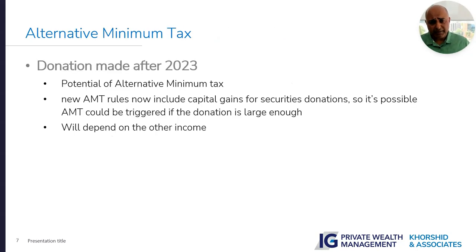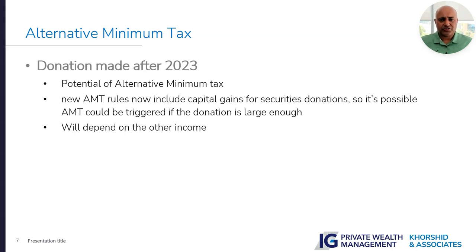In this strategy, the one thing we have to consider is that if the donation is made after the 2023 tax year, say in the 2024 tax year, alternative minimum tax is going to play a part. The potential of alternative minimum tax is going to come in because of the capital gain which existed on the securities but was not declared.